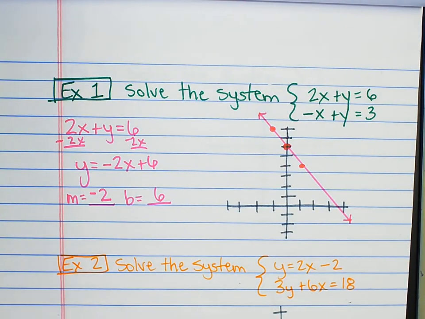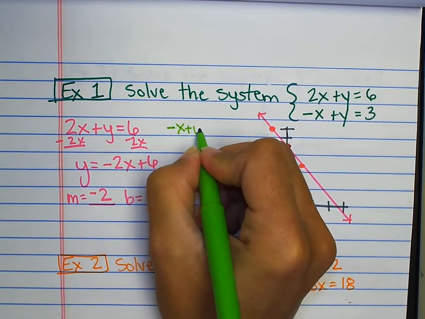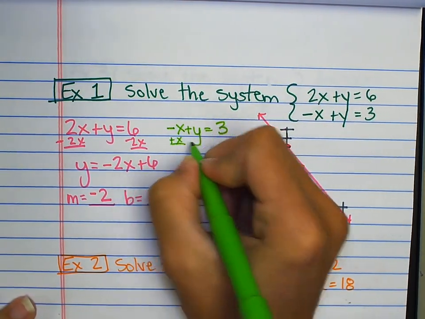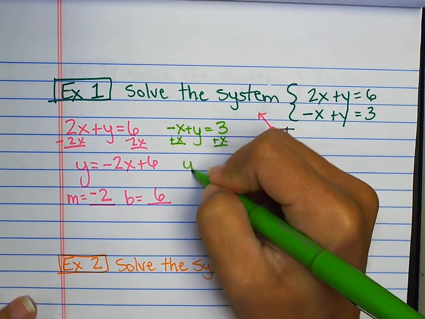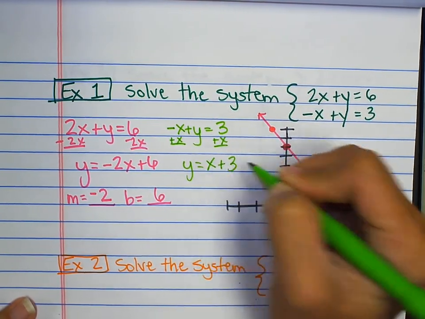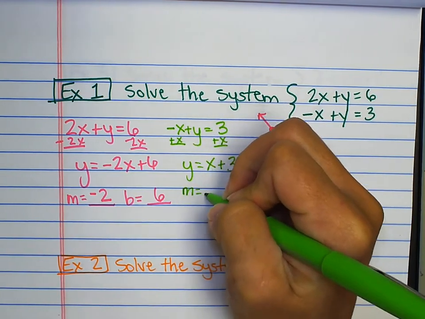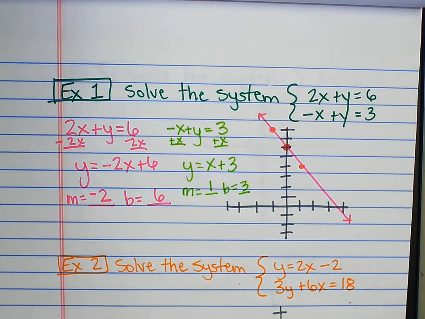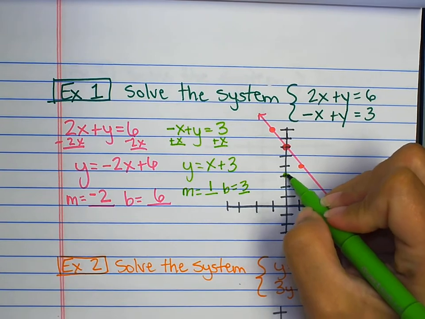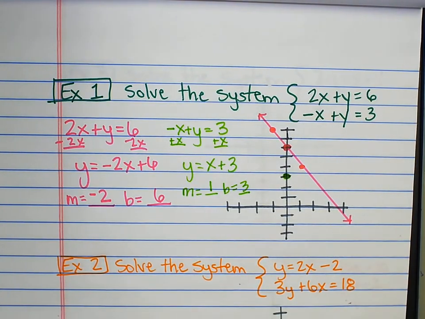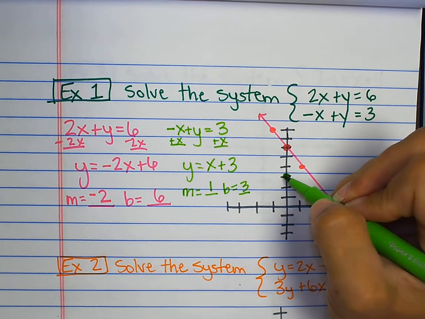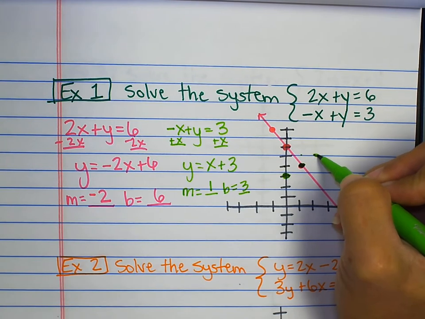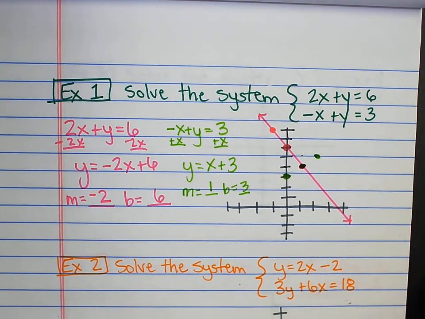And now my second line is negative x plus y equals 3. I need to get y by itself, so I'm going to add x to both sides. I end up with y equals x plus 3. That gives me a slope of 1. You can write it as 1 over 1, and a y-intercept of 3. So I plot my y-intercept here. I rise and run the value of the slope starting at the y-intercept. So rise 1, run 1. Rise 1, run 1. And I draw my line in.